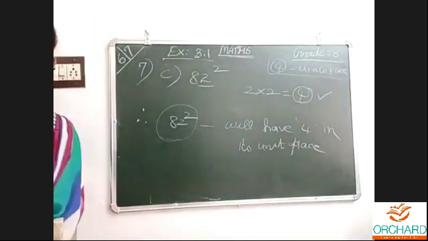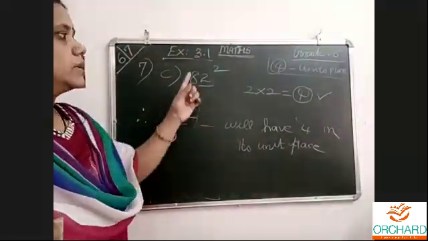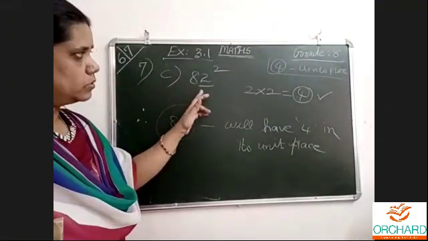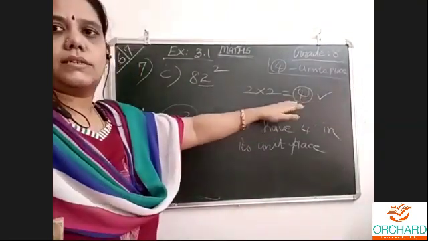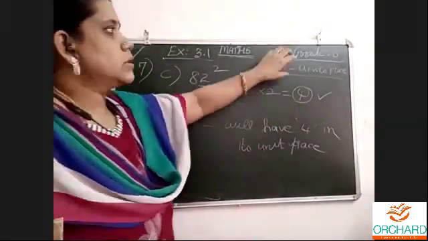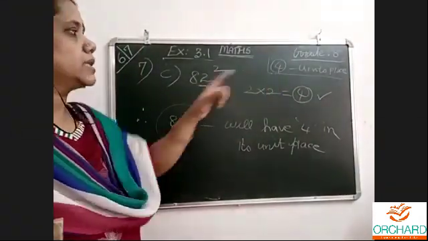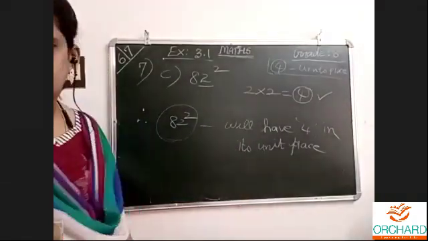These steps we can simply write by ourselves. The thing is to understand: take the units place digit. Let us look at the units place of the number. Pick out that. 2 twos are 4. Yes, 4 is in the units place. So the question is that only: whether 4 is coming in the units place or not. So yes, 82 squared will have 4 in the units place.